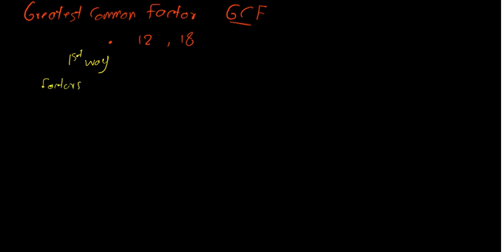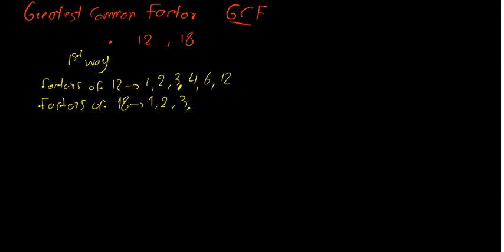Factors of 12 are 1, 2, 3, 4, 6, and 12. And factors of 18 are 1, 2, 3, 6, 9, and 18. What are the common factors here? One is a common factor for all numbers.